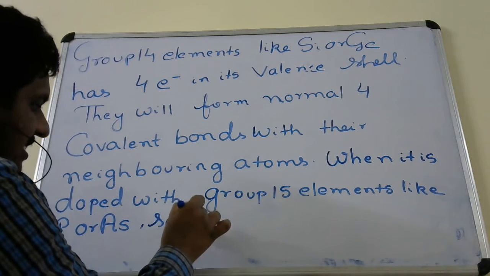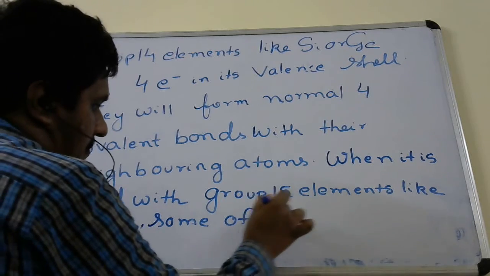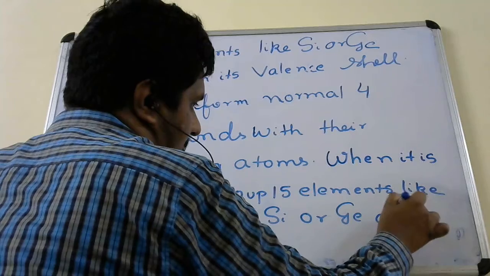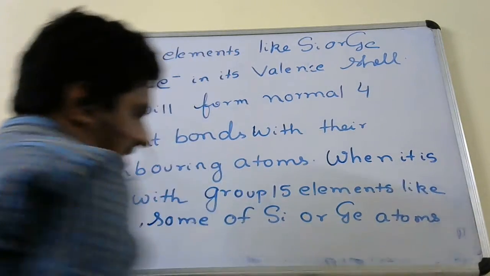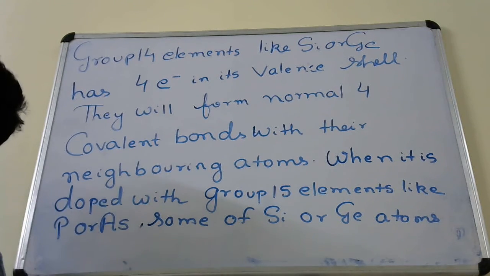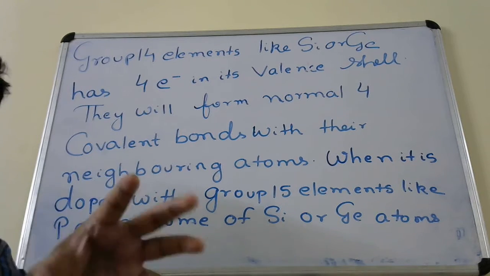Some of the silicon or germanium atoms. You can either take silicon atoms or germanium atoms in the original host lattice.